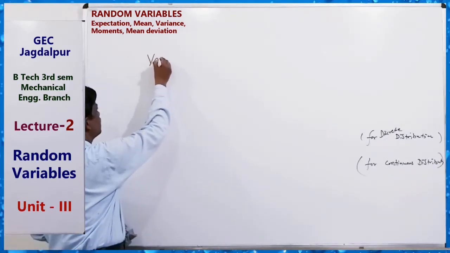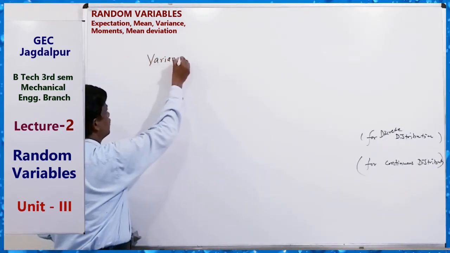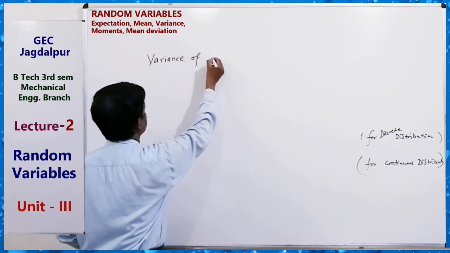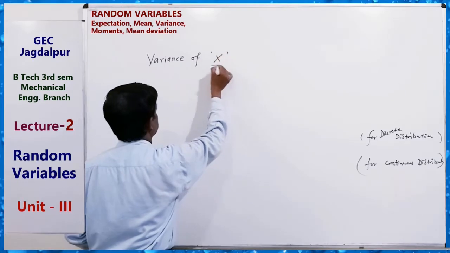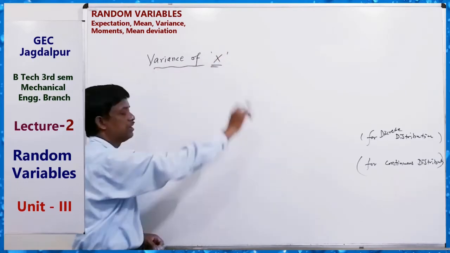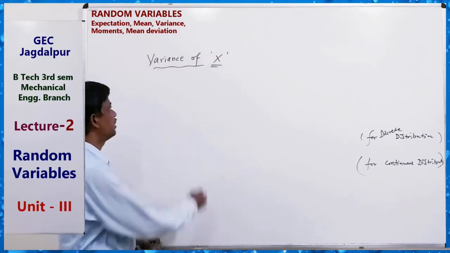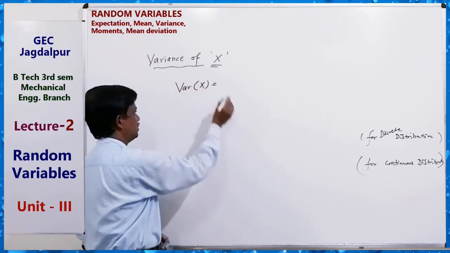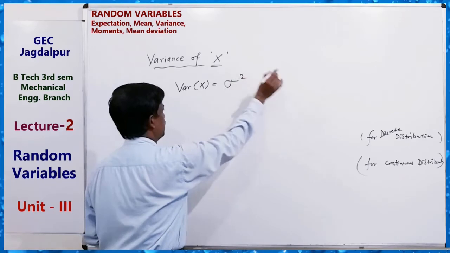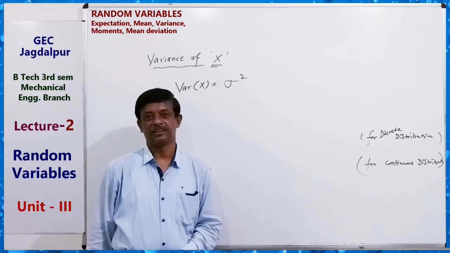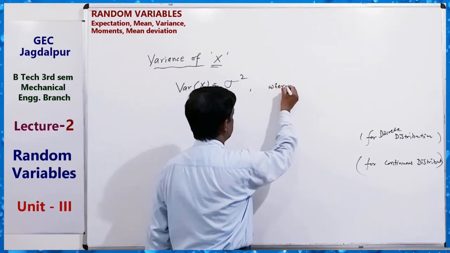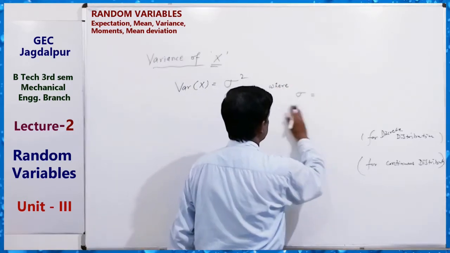Variance of the random variable x, denoted like this: Variance of x. This is equal to sigma square. Clear? And sigma is what? Sigma is the standard deviation.